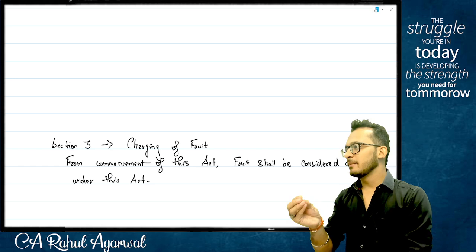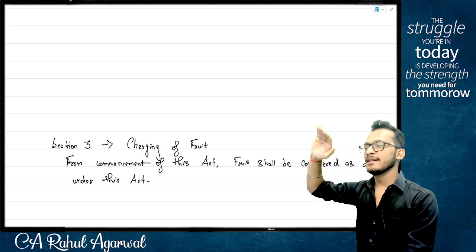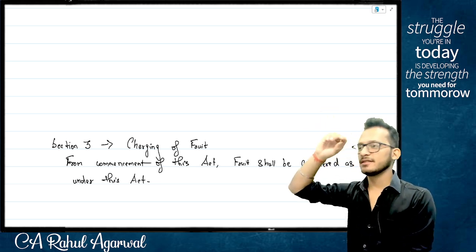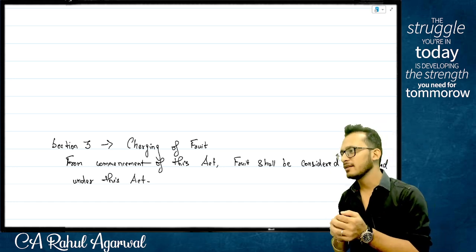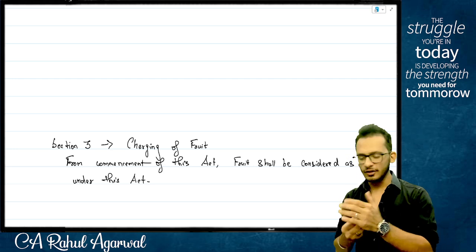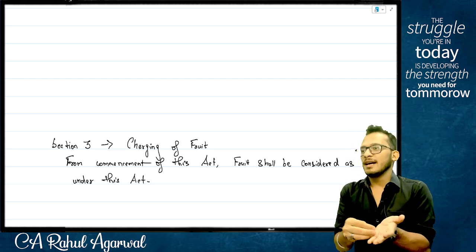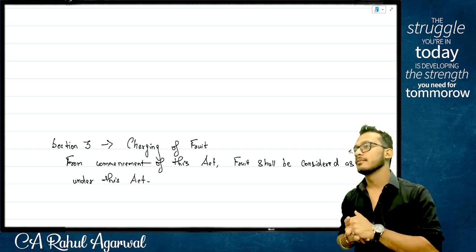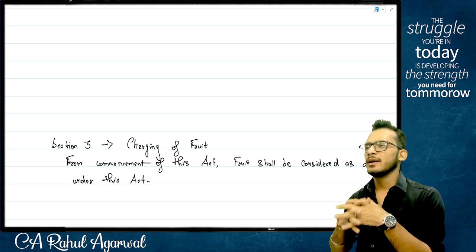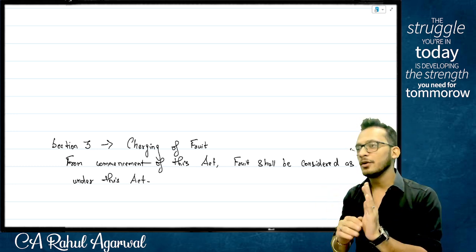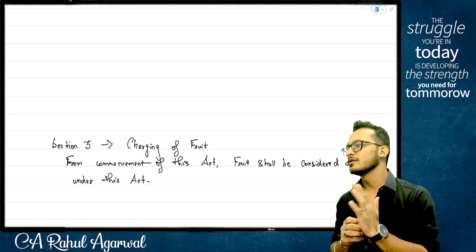I'll give you a simple example, people. What happened is when laws were being created, these are times of British times, and it was very difficult to put prepositions and all properly. So every time a law was being created, they always used to say, if a person fails to do something, he shall be liable for a penalty of 1000 rupees. Now you and I may think, Rahul, it makes sense. What you forgot to realize is you've used the word he.